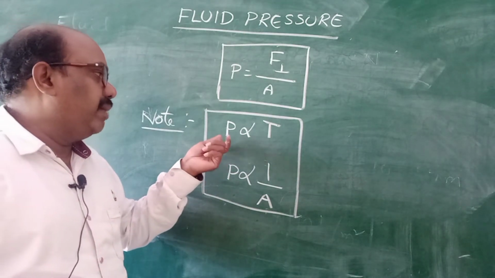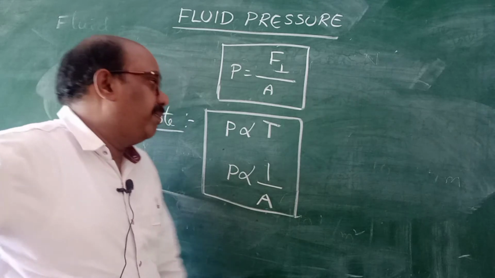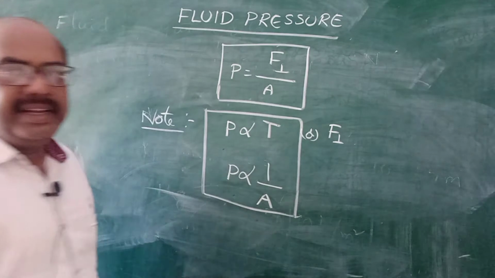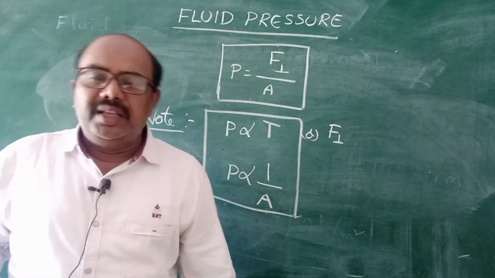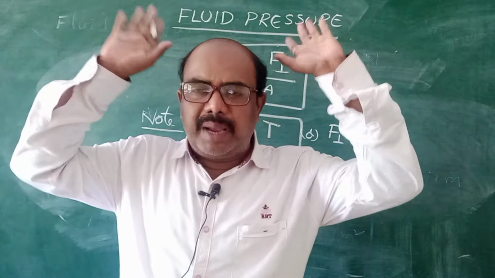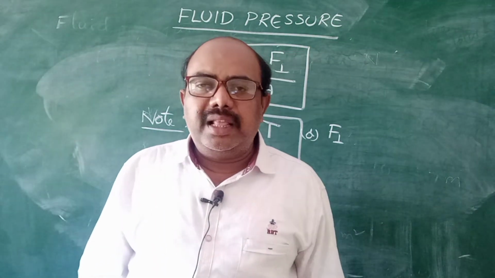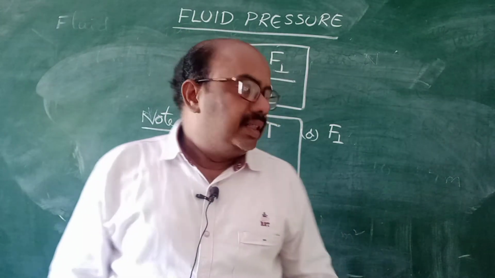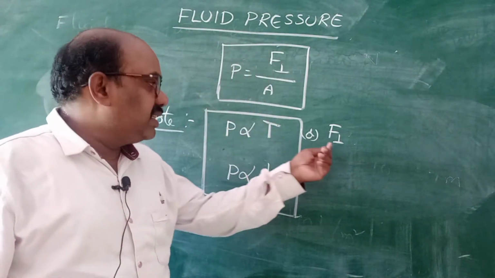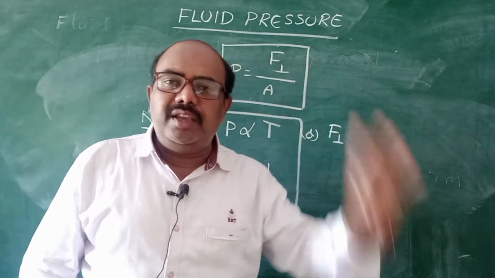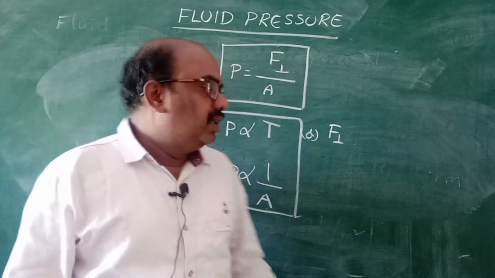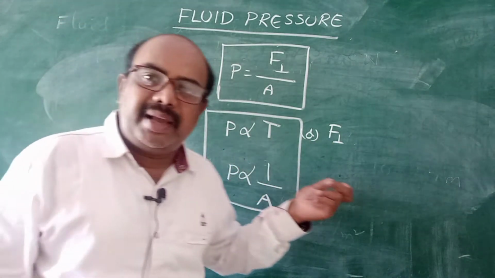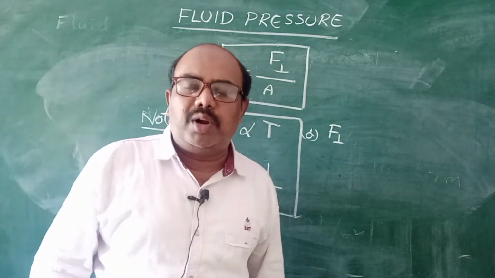Sir, tell me one more example for pressure is directly proportional to thrust or perpendicular force. This is nothing but a perpendicular force. Perpendicular means making 90 degrees with the surface. Now, imagine you kept one trunk box on your head. Let the force applied on your head be 10 kg. That pressure is very less. Suppose instead of 10 kg, if I put 100 kg on your head, then your pressure will be more. If perpendicular force is more, automatically the pressure exerted by the object on your body will be more.